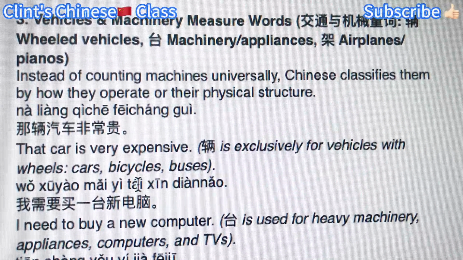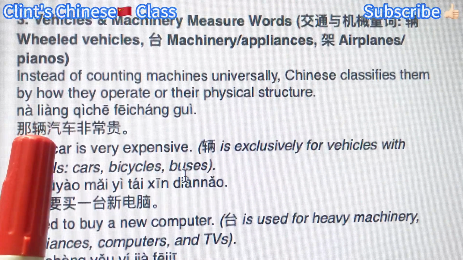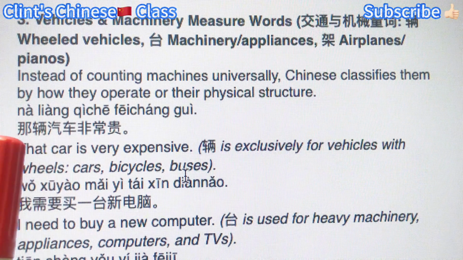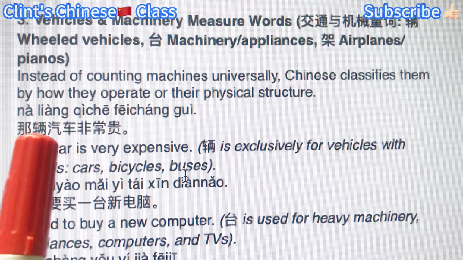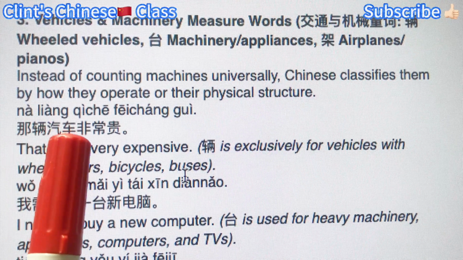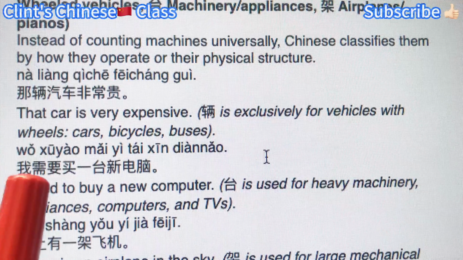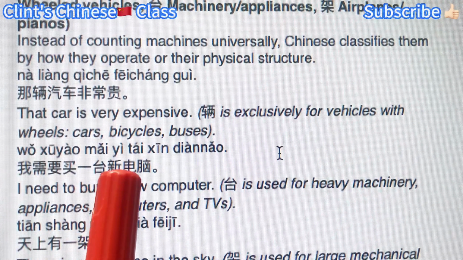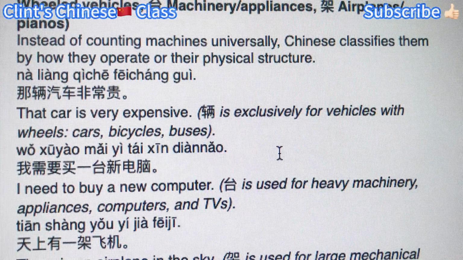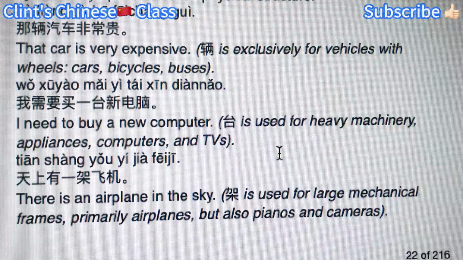How to say that car is very expensive? 那辆汽车非常贵. So here we use the demonstrative pronoun 那, 辆 is the measure word for vehicles, 汽车 is car. I need to buy a new computer. How to say that? 我需要买一台新电脑. 台 is the measure word for computer. Also for TV, appliances, fridge.